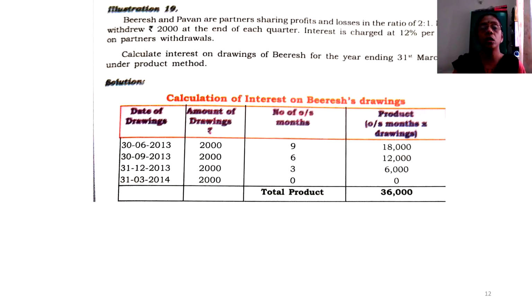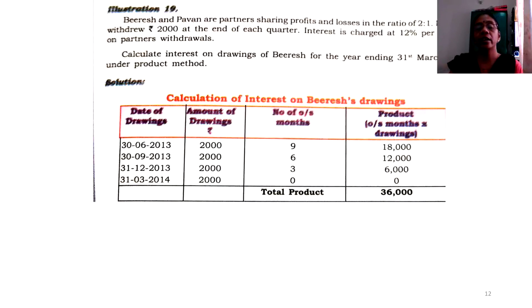And we don't know at which time of the day the withdrawal took place. So for the benefit of the partner, we do not consider the completed month as such. So June should be avoided. You start the count from July only. 30th June 2013 means that the month of June has to be avoided and you have to start the computation from July. So the count would stand like this: July, August, September, October, November, December, Jan, Feb and March. 9 months. So I have written it as 9.